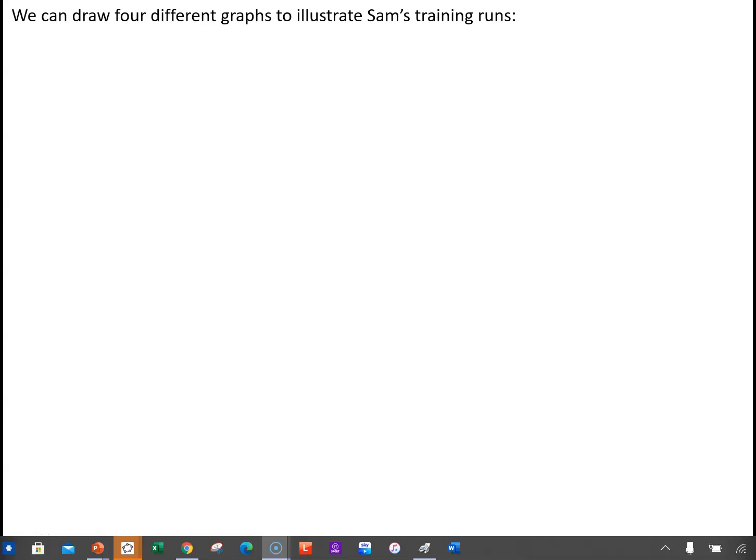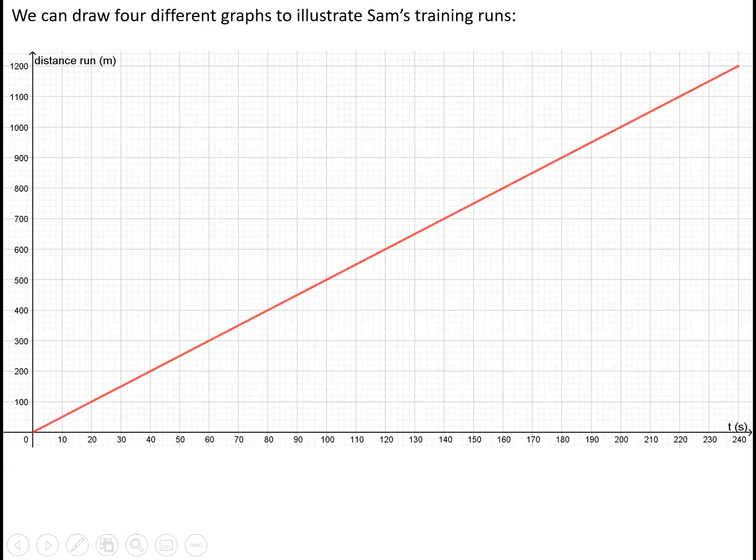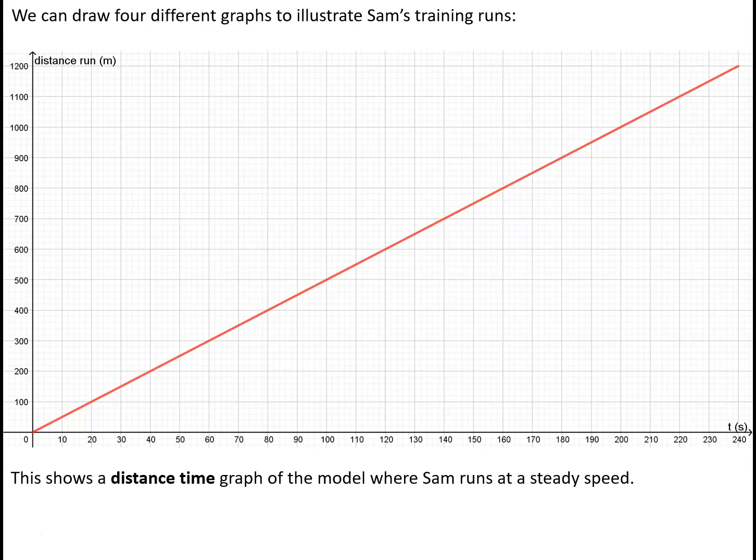The first one is a simple distance time graph, which will simply show that Sam is covering 5 meters every second. And that, of course, is the gradient of that line.